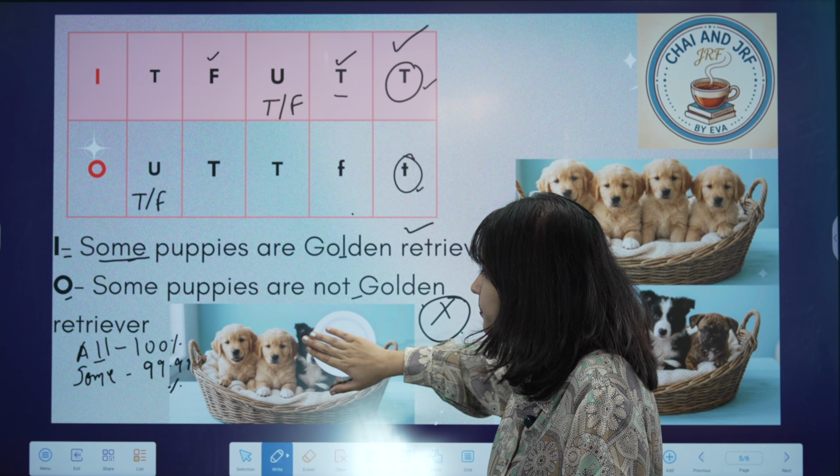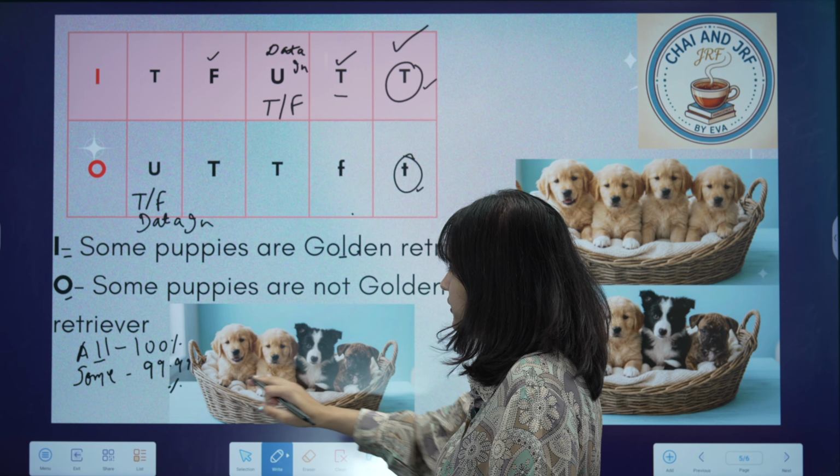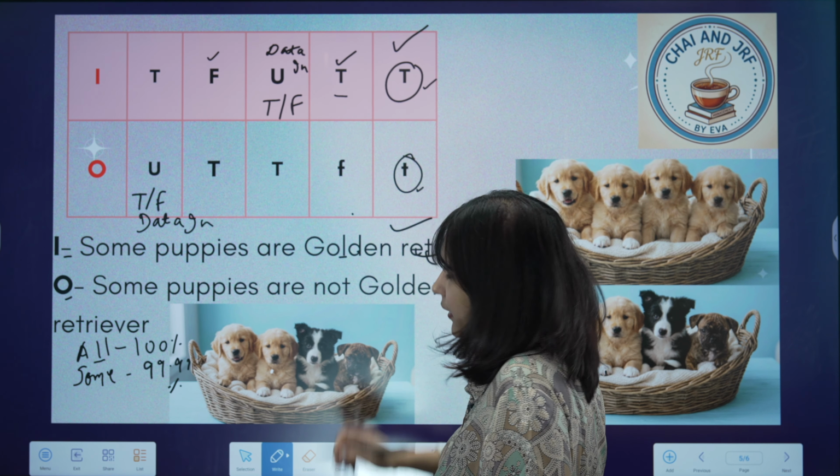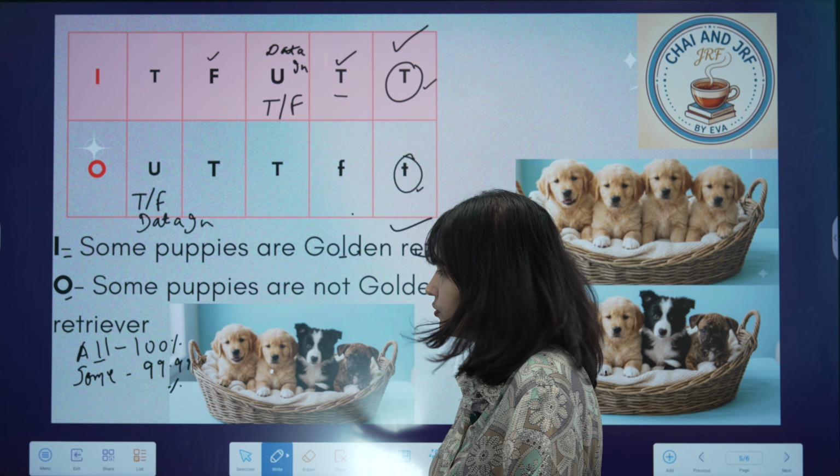So now let us talk about the case of undefined or data inadequate. Okay. So what is happening here? Now let us have a look at this I type of proposition. It states that some puppies are golden retriever. Yes, we know that in this basket some puppies are golden retriever. Okay. It is true, right?